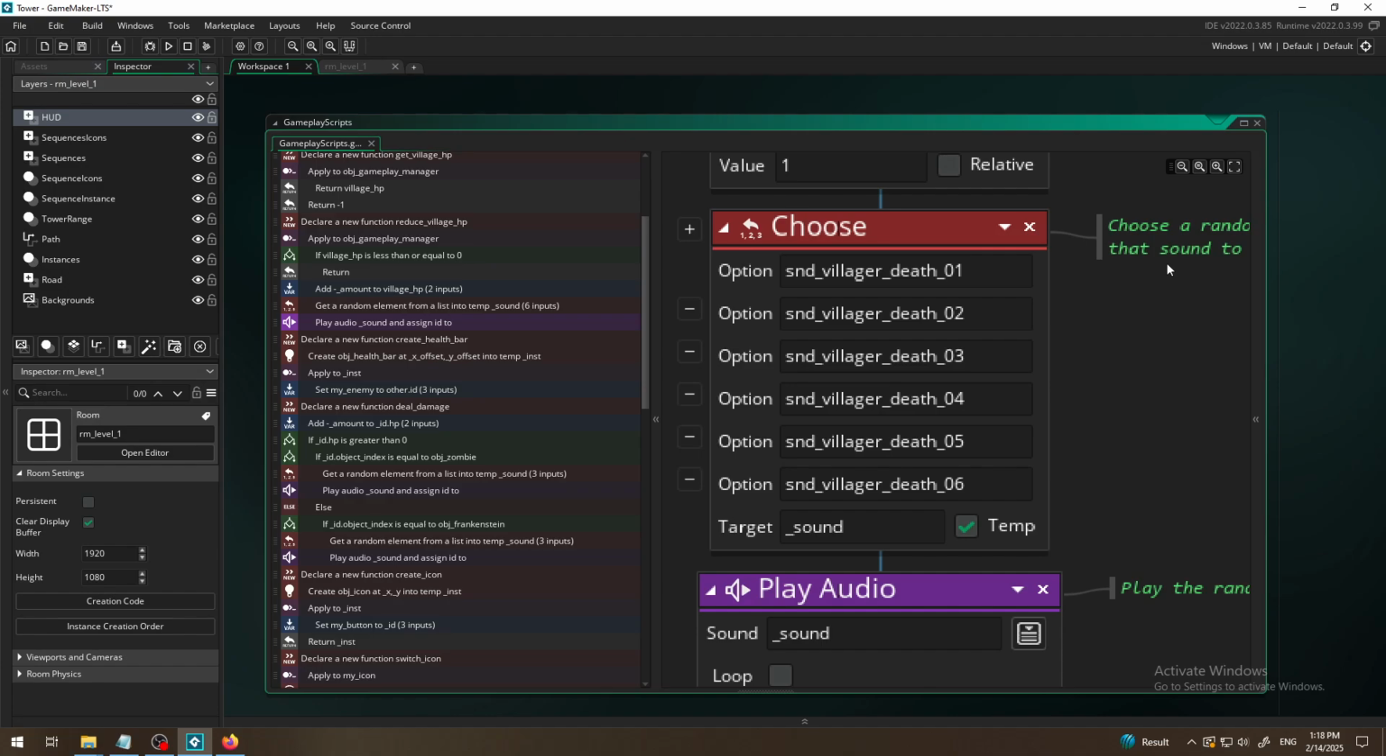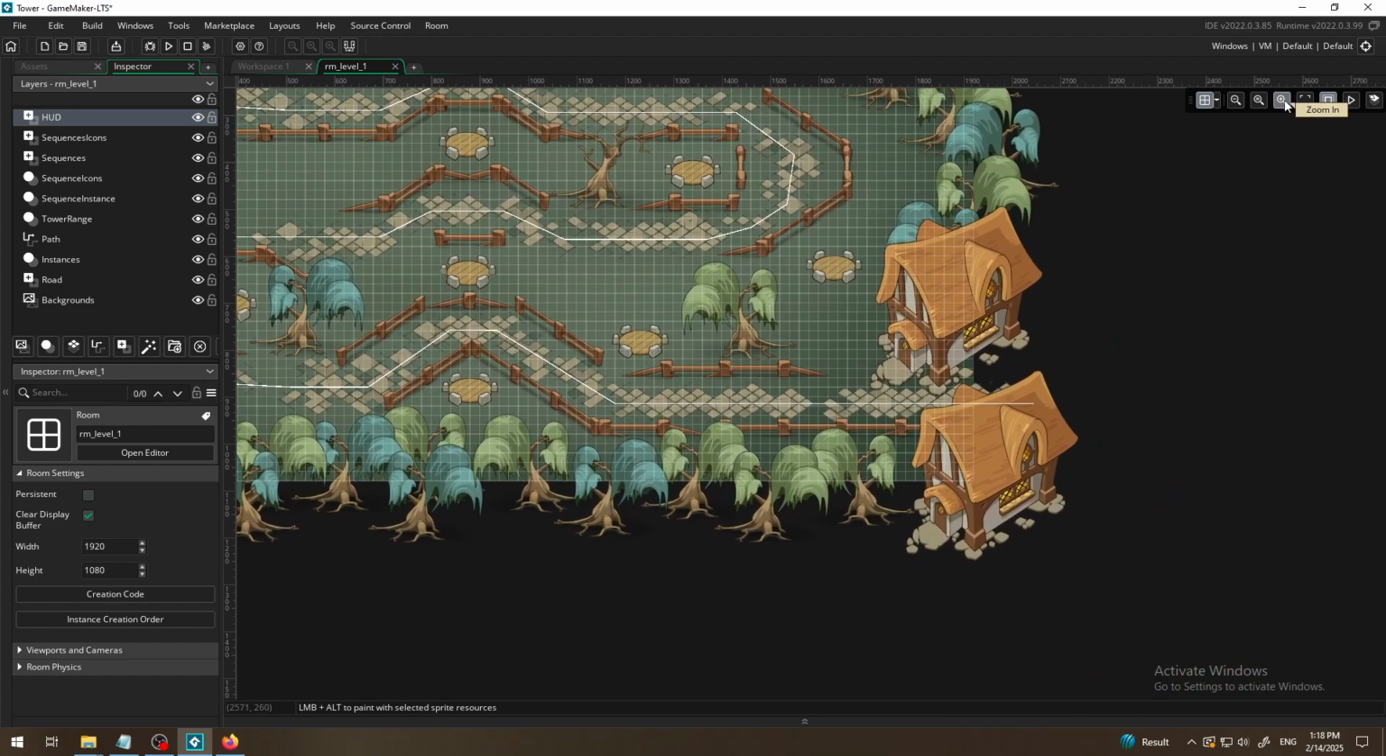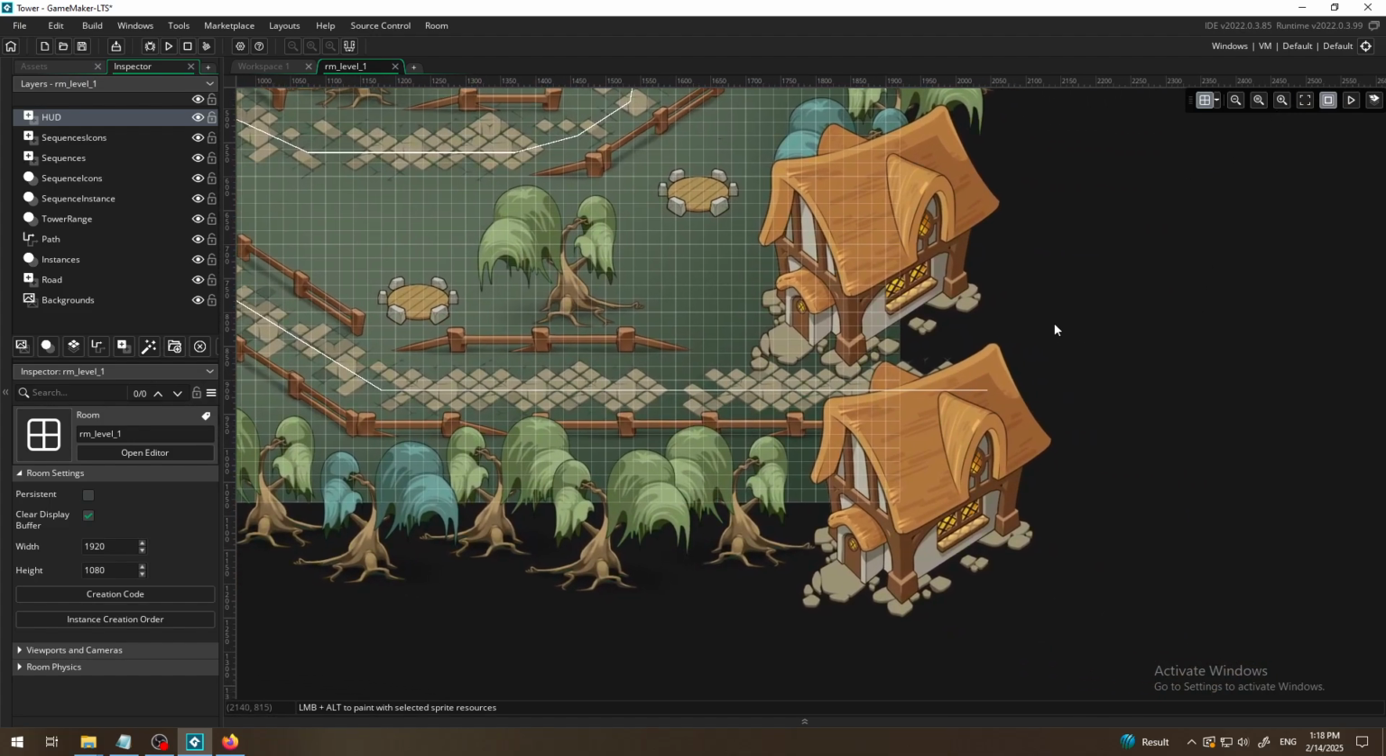That is cool, but that is not what I need. Sound villager death happens when a zombie reaches this house, the end of the line, and then the sound of the villager dying is played. That sound is played because that is when the villager health is decreased by 1.